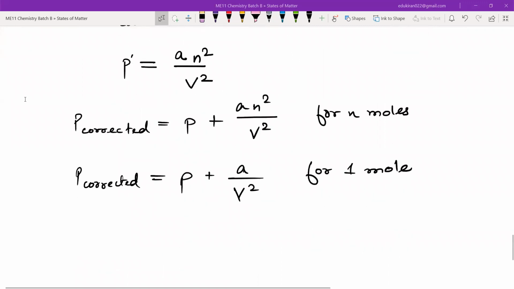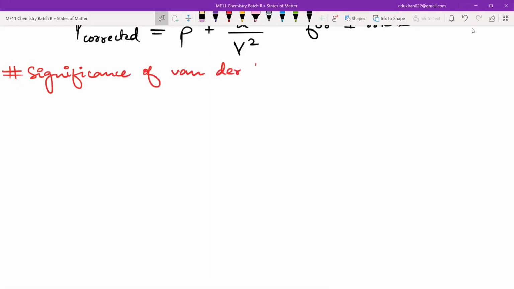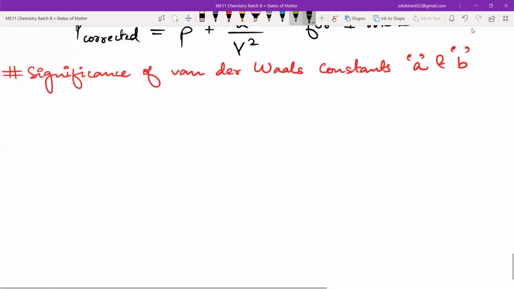So now we will write the significance of a and b. These are known as van der Waals constants. Significance of van der Waals constants a and b.